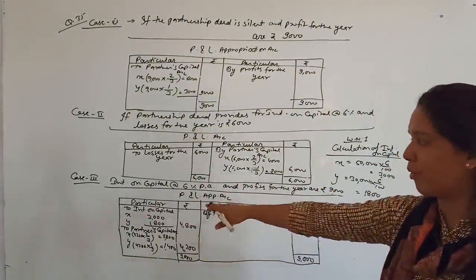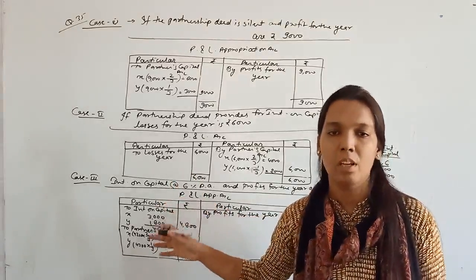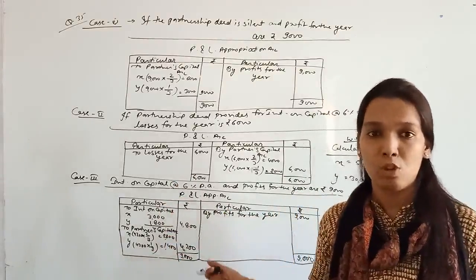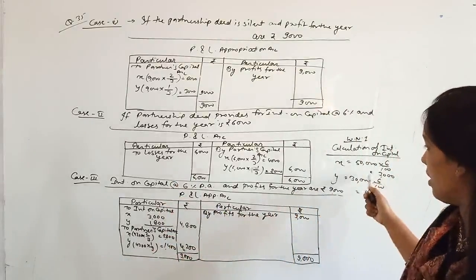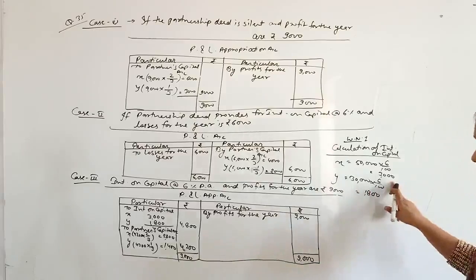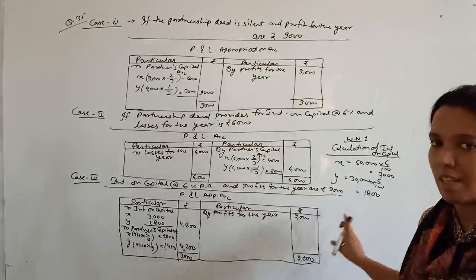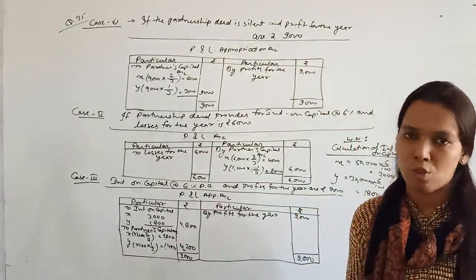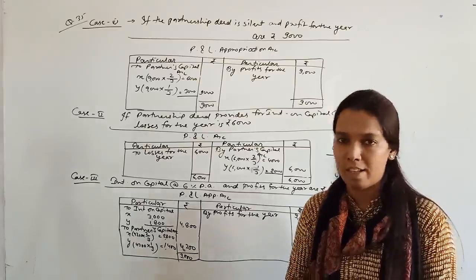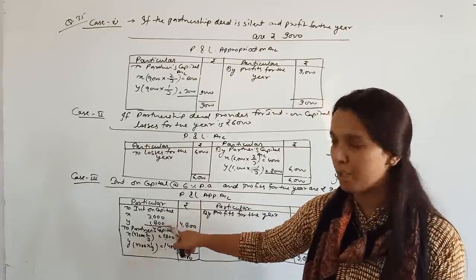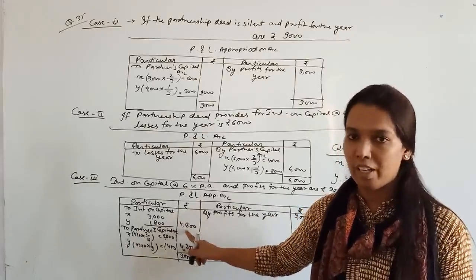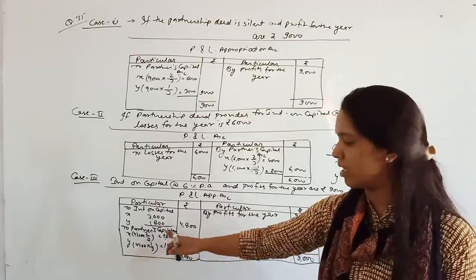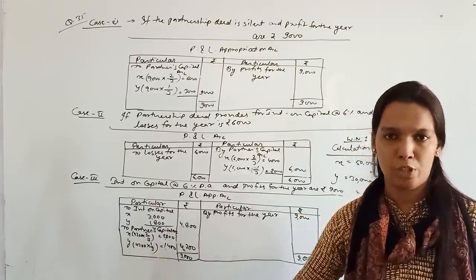So first of all, we have to calculate interest on capital because we should check that our profits are sufficient or not for giving interest on capital. So we calculated here interest, that is 3,000 and 1,800, means interest is only 4,800 and our profit is 9,000. So it means profit is sufficient for giving interest. So first of all, we distributed interest. After giving interest, the remaining profit is 4,200 that we distributed among the partners in their profit sharing ratio.